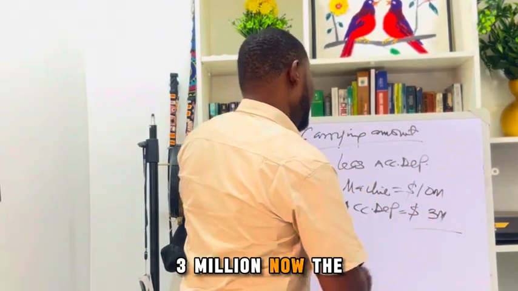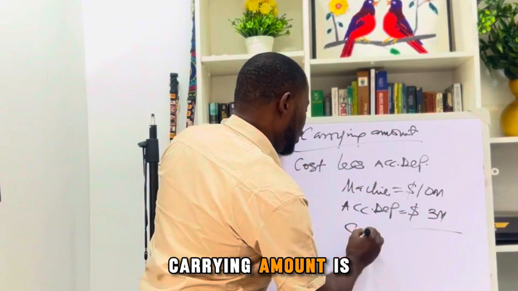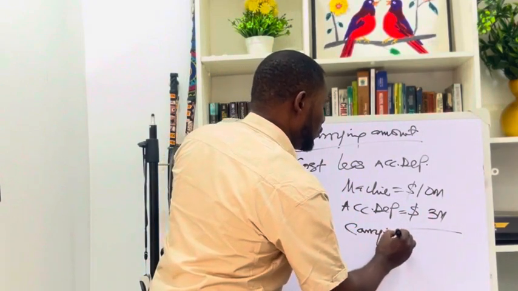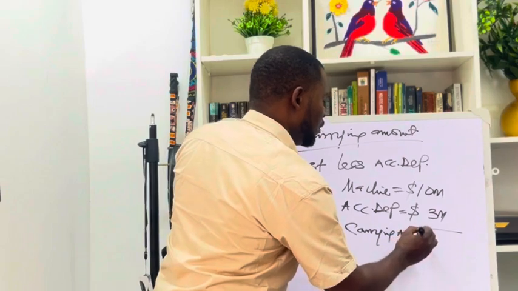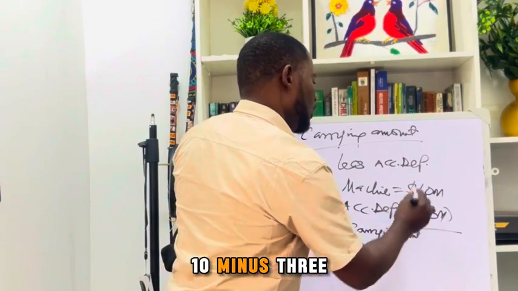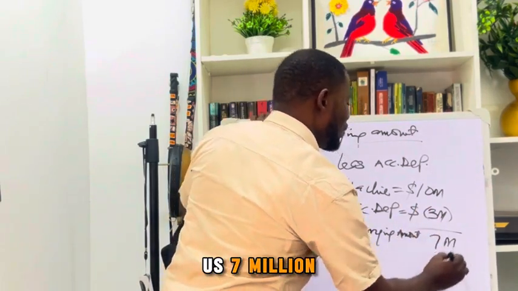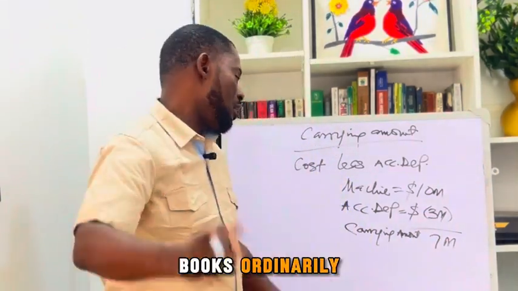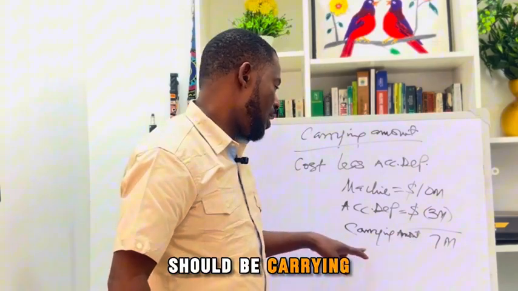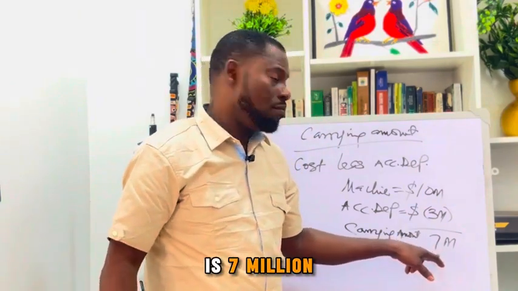3 million. Now, the carrying amount is simply 10 minus 3, which will give us 7 million. So in your books, ordinarily, this is the amount that you should be carrying. The carrying amount is 7 million.